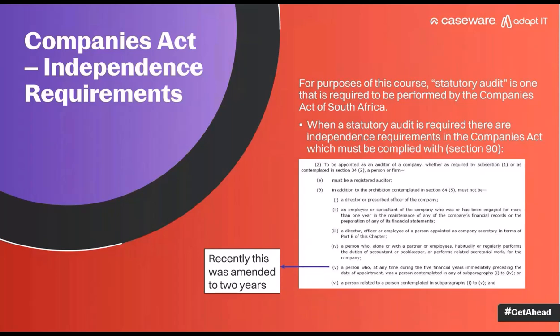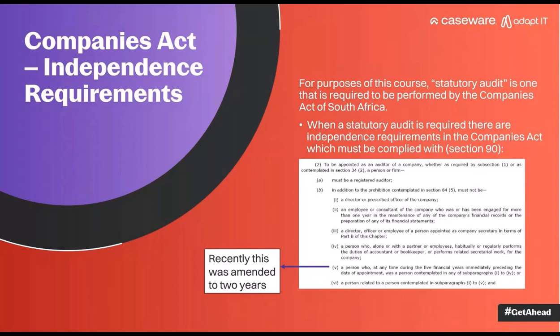I'm getting a comment here about referring to the local Botswana Companies Act. Yes, the point there is when you set up your firm template, you would need to set it up to say that if your firm is in Botswana or in Ghana or wherever you are, you need to set up your file to say that you are in that jurisdiction. And then the requirements will reflect to those relevant points. Now, the South African Companies Act has a lot of independence requirements very specifically. I myself do not know what the Botswana Companies Act requirements are. So if there is something similar to independence requirements, then you would have to refer to that act to consider it in order to answer the questions.